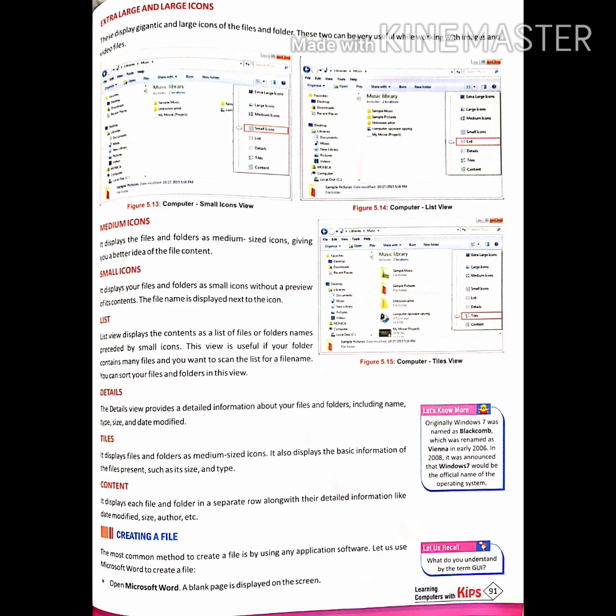Alright, now how to create a file. The most common method to create a file is by using application software. Let us use Microsoft Word to create a file. You all have worked on MS Word. Open MS Word, and a blank page is displayed on the screen. Start typing on the blank page. After completing your work, save your file using the Save As dialog box. This creates a new file.